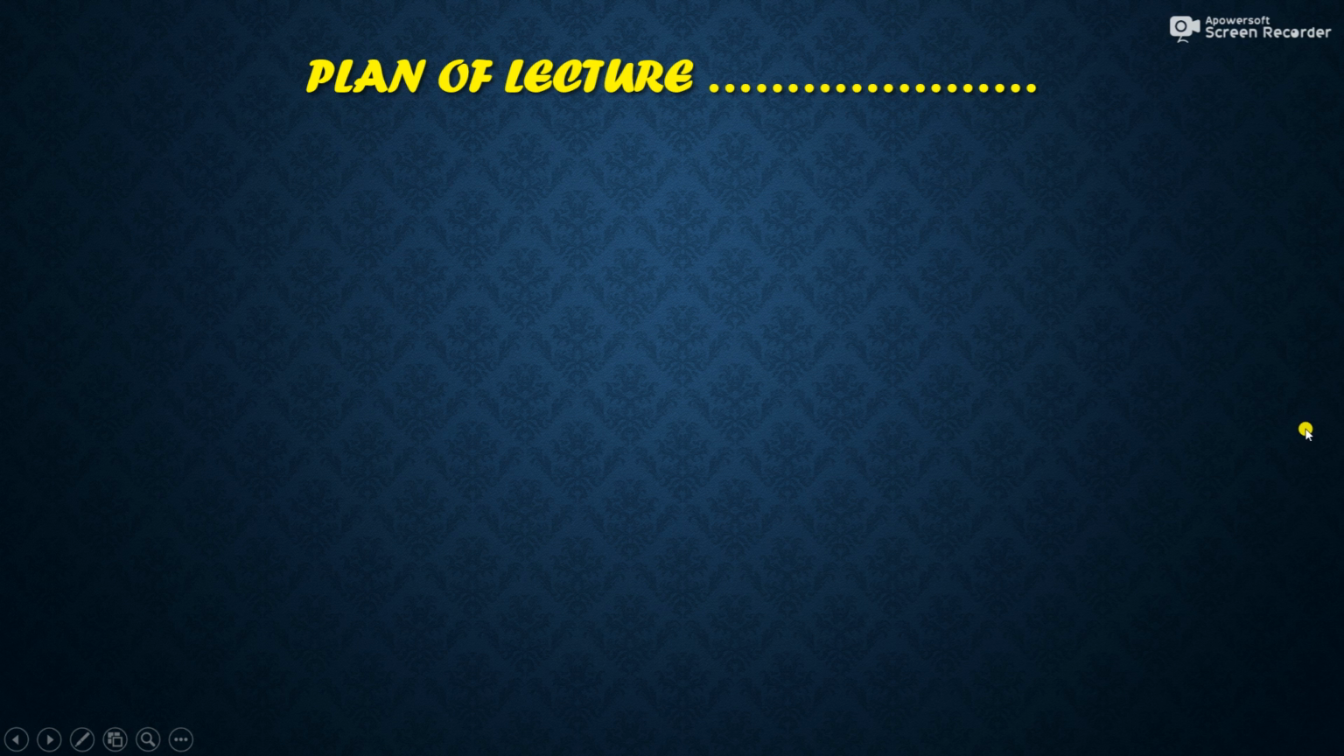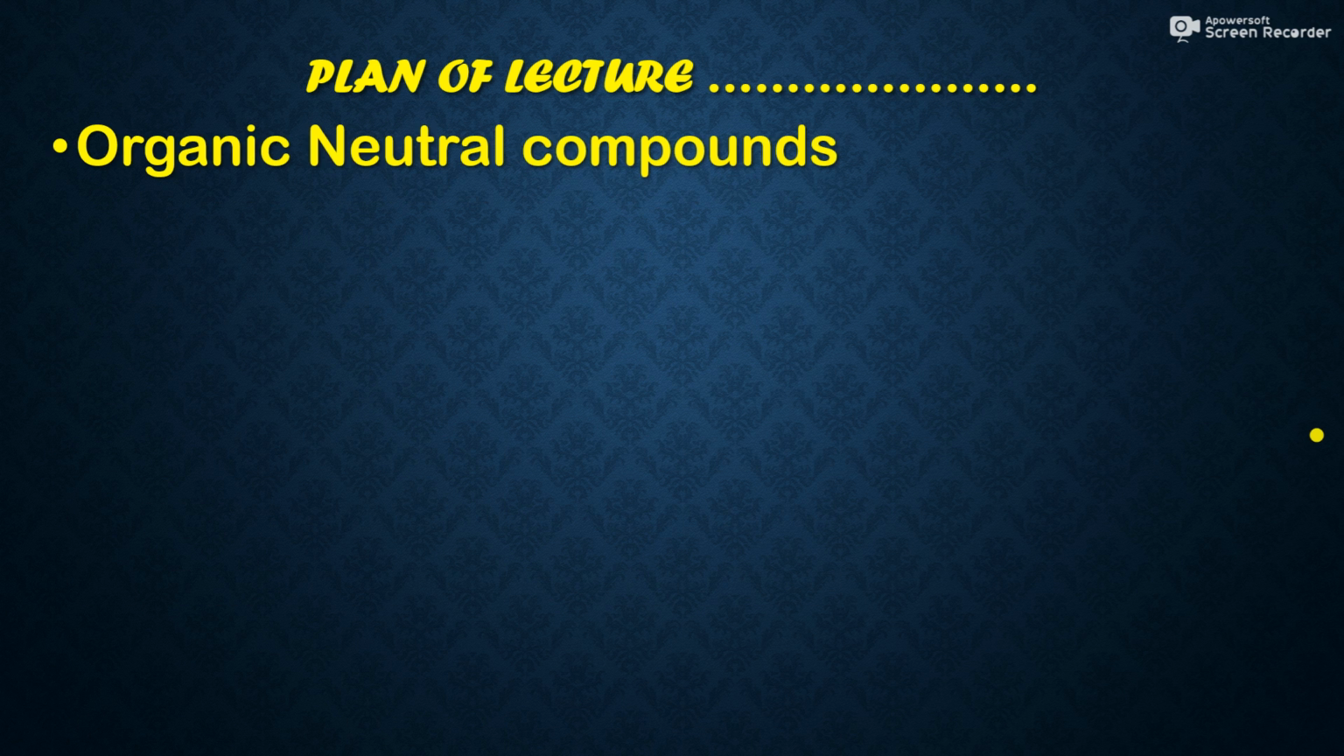Friends, in the previous two lectures, we have seen classification of organic compounds. We have seen organic compounds are classified into four main types: organic acids, phenols, organic bases, and neutrals. In the previous two lectures, we have seen organic acids, phenols, and organic bases. Friends, in this lecture, we are going to focus on neutral compounds.